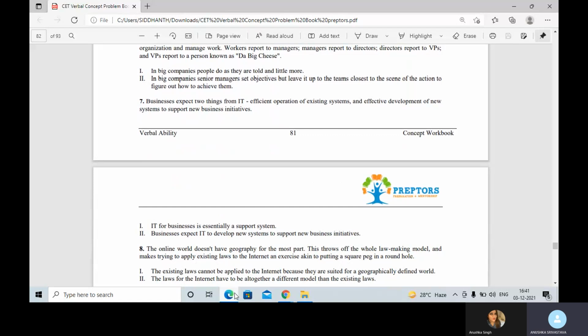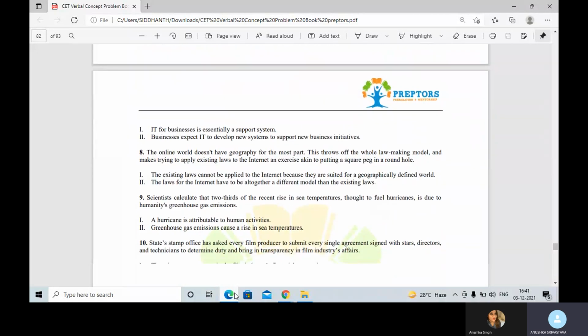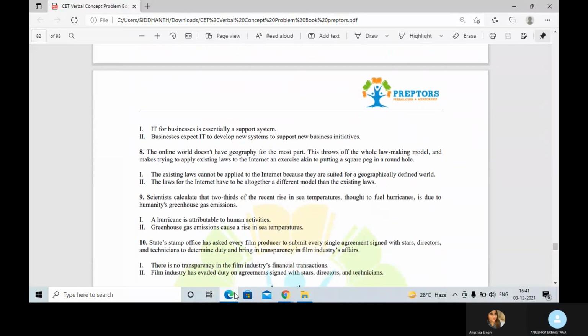But if you say businesses expect IT to develop new systems to support new business initiatives, this is incorrect, because if you talk about businesses expecting IT to develop new systems, this is exactly a cut-copy-paste from the information that is given to us in the statement. So if it is a cut-copy-paste, we call it a repetition or a restatement and not a conclusion. Hence the second one is not a conclusion. So the answer for the seventh one becomes only 1.